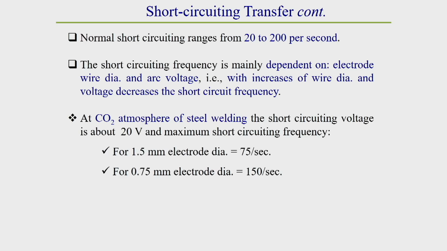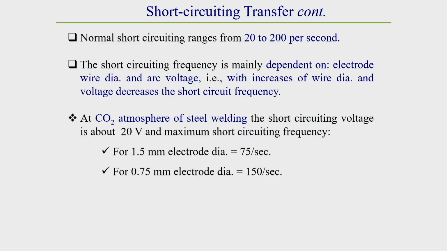Though electrode material and shielding medium also have an effect, the effect is pronounced when the electrode diameter and arc voltage vary. It has been observed in a CO2 atmosphere for steel welding that the short circuiting voltage is around 20 volts, and the maximum short circuiting frequency highly depends on the electrode diameter.